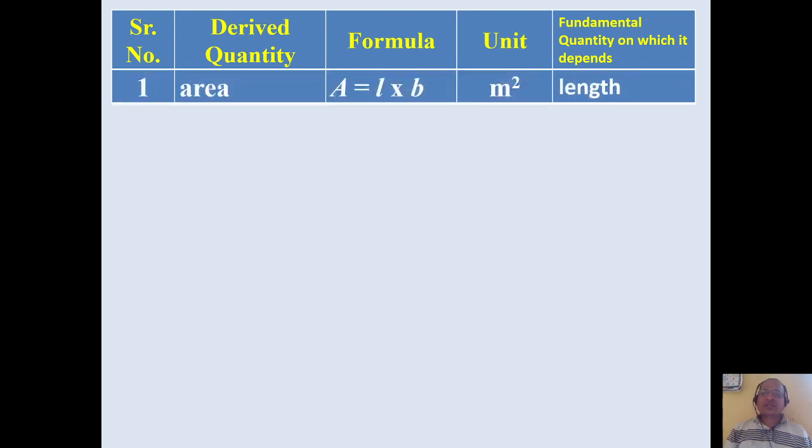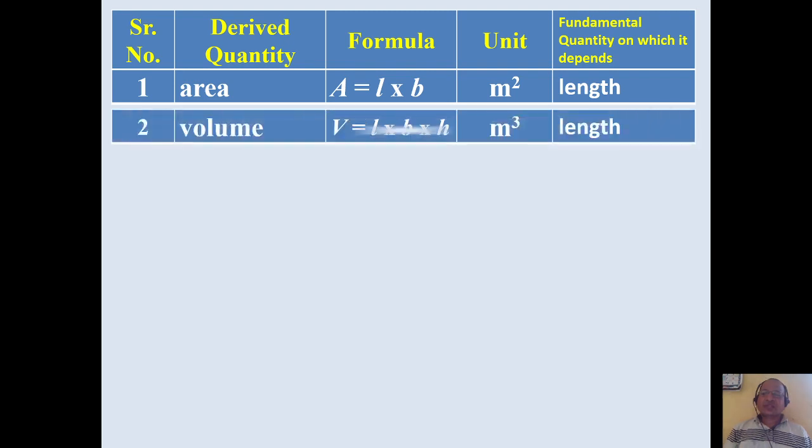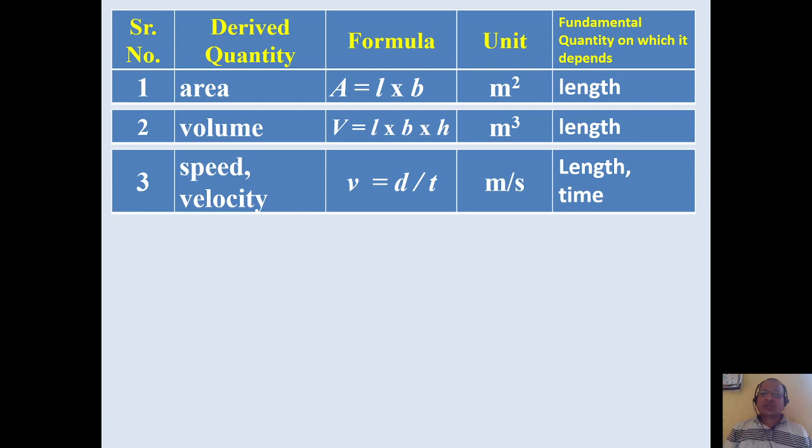Let us study all these derived quantities with their formula, unit, and the quantity on which they depend. The first derived quantity is area, given by the formula length into breadth, so its unit is meter square. Area is a derived quantity obtained from the fundamental quantity length, so it depends on length. Similarly, volume is length into breadth into height, its unit is meter cube, and again it depends on the fundamental quantity length. The third quantity is speed or velocity, given by distance upon time.